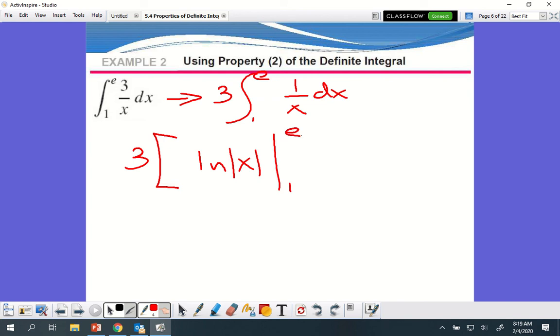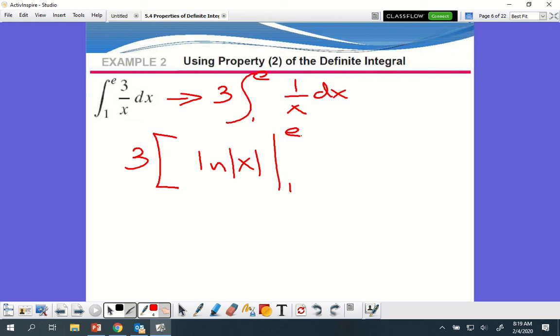We talked about the ln of x the other day when we do the antiderivative or the integration. Why did I put absolute value bars there? Because it can't be negative, right? It cannot exist in the negative. So even though I have certain bounds on this already, I'm putting them there. It is a super good habit. I have a definite integral, and it's from 1 to e. Is any of that negative? No, it's all going to be positive. But it is a super good habit to start doing it now, because you will get it wrong later on. Just get in the habit.